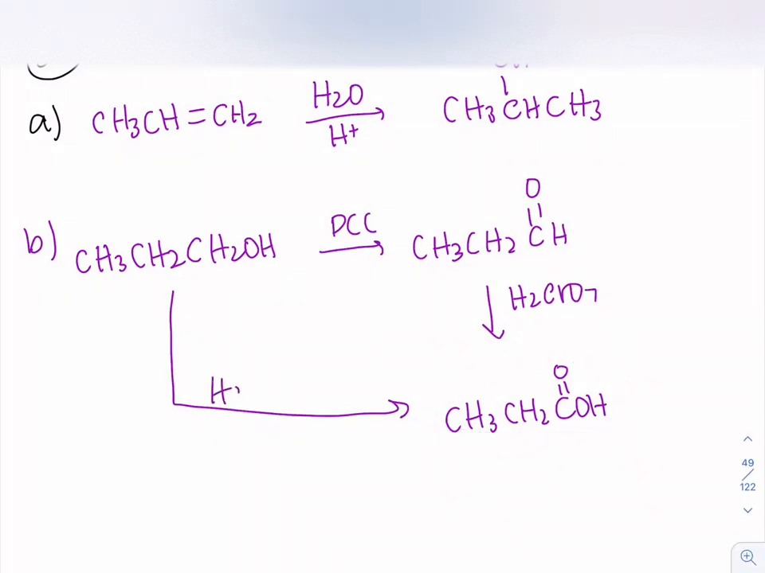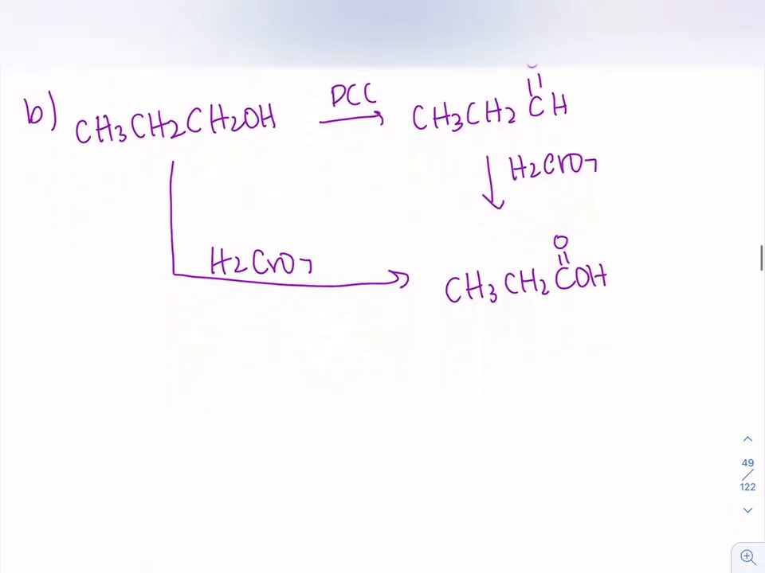It will still go through the aldehyde, but you can go all the way from the alcohol to the carboxylic acid with just one reagent if you just use the chromic acid from the beginning. So that is our example for part B.